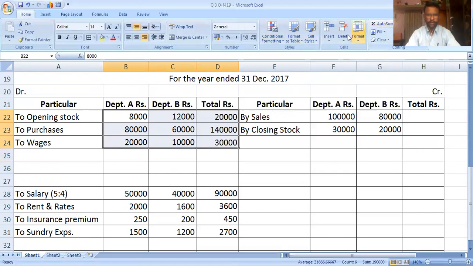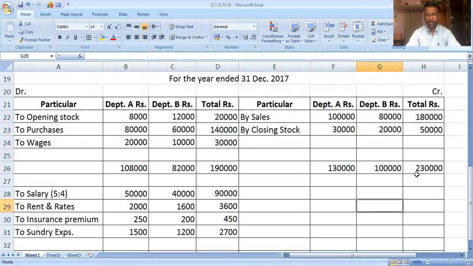I am creating totals for opening stock, purchases, wages, as well as sales and closing stock. Now I am creating the total of debit side and credit side. Here the credit side is more than the debit side, hence the difference is 40,000: 2,30,000 minus 1,90,000.